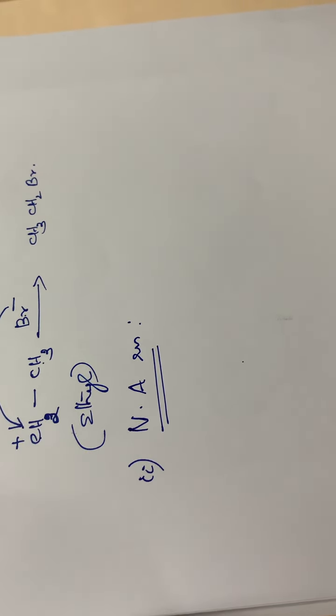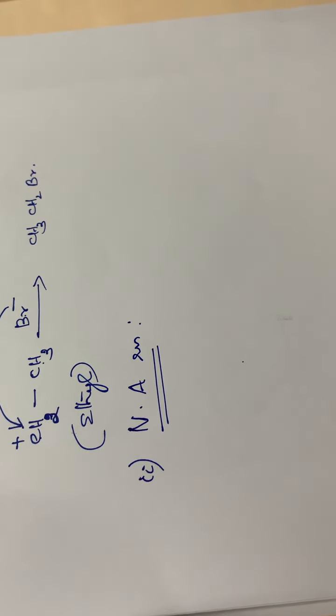For example, a ketone CH3, C double bond O, CH3. This is acetone CH3 CO CH3. To this a nucleophile is attacking. So here the nucleophile is CN minus. So while this nucleophile is attacking, what happens? This pi bond will be moving to the more electronegative atom. The electron pair will be moving to the more electronegative oxygen atom. So this carbon will be getting a positive charge and oxygen will be getting a negative charge. Okay, the electron pair shift will be towards the more electronegative atom. Here it is oxygen. So carbon will be getting positive and oxygen will be getting a negative charge.